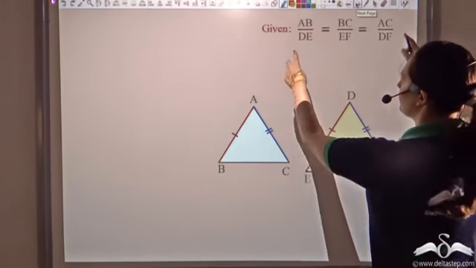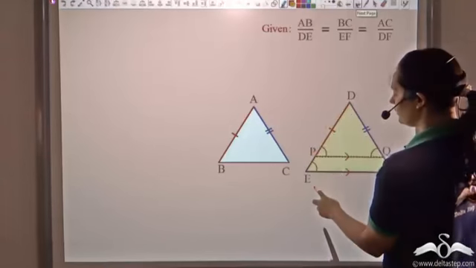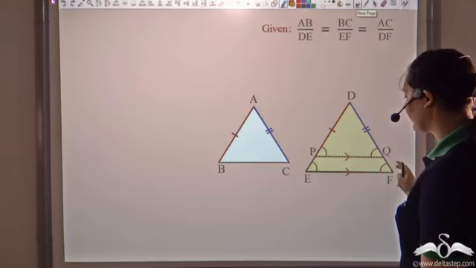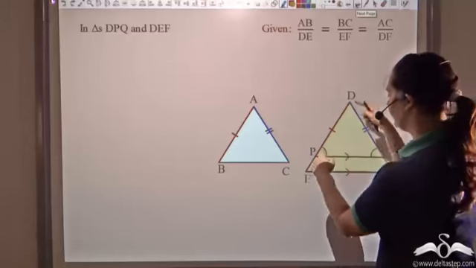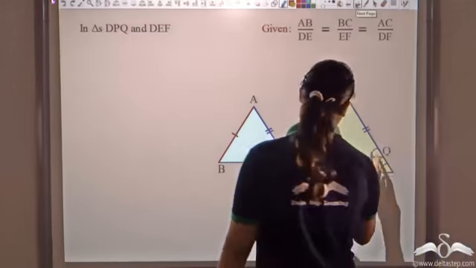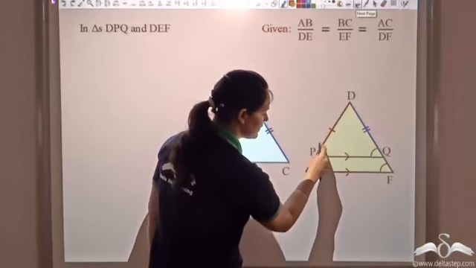So now we are given that the ratio of the corresponding sides is proportional, and we know that these two lines are parallel and the corresponding angles are also equal. So in triangles DPQ and DEF, what do you observe?